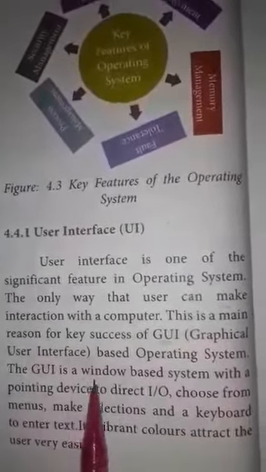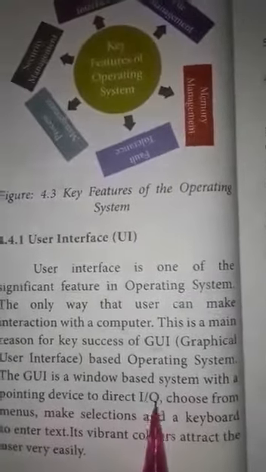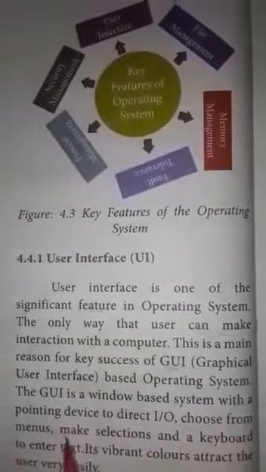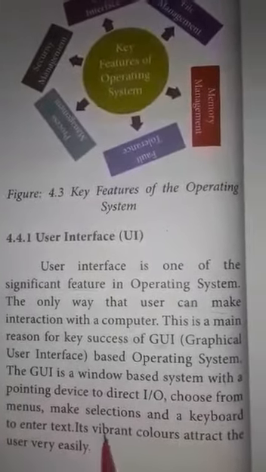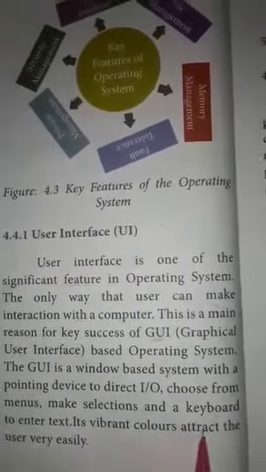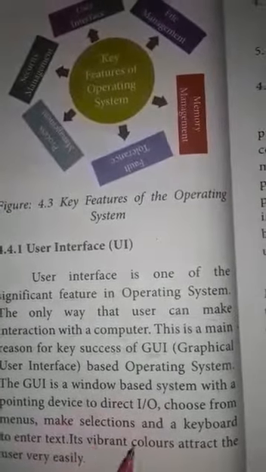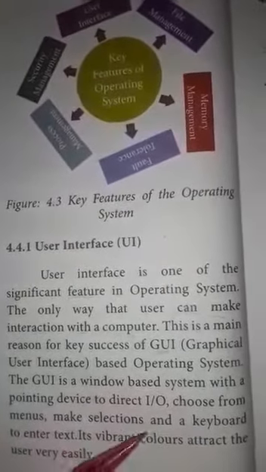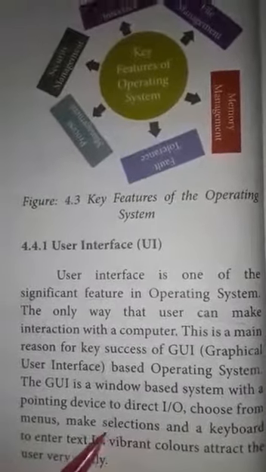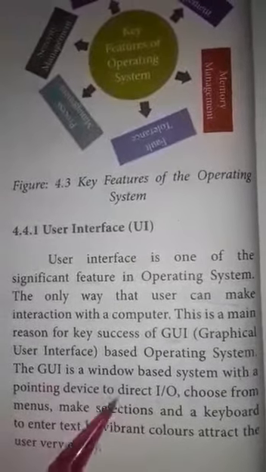The GUI is a window-based system with a pointing device to direct input-output, choose from menus, make selections, and a keyboard to enter text. Pointing device means mouse. A mouse can be used in a GUI operating system.